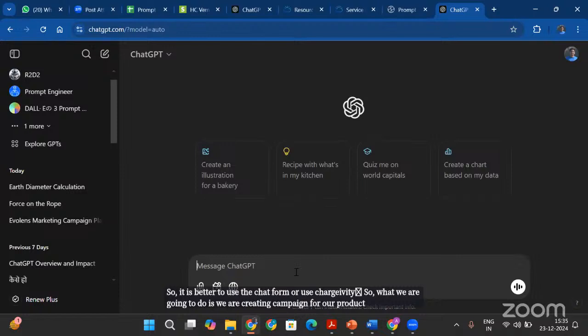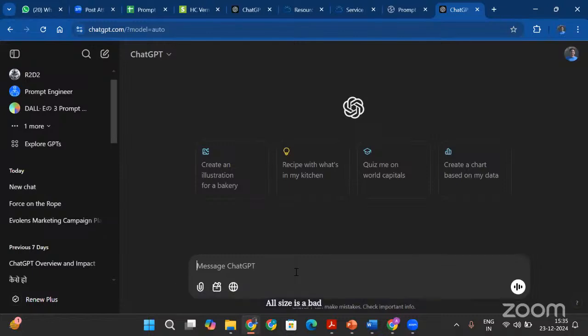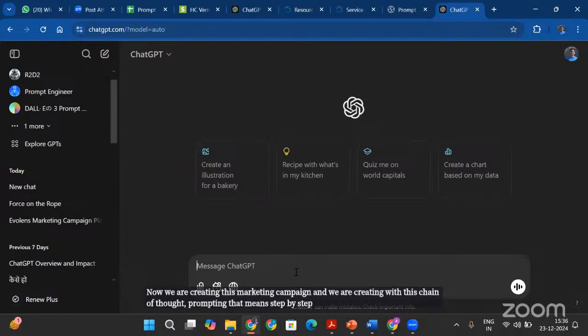Let's say my product is Evo Lens. Your product can be anything, a shoe that fits all sizes, a bag that can adapt to all sizes, or a chair, or whatever you have selected, right? So we are creating this marketing campaign with this chain of thought prompting. That means a step by step approach, and ChatGPT is also giving us a reason why we should do what we should do.